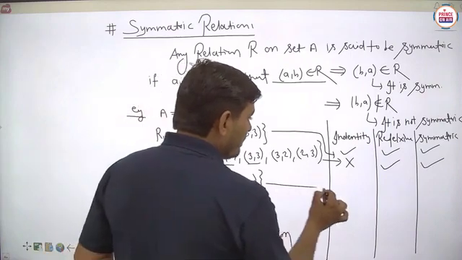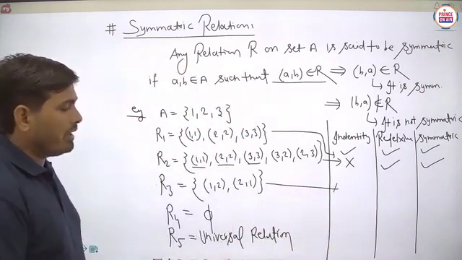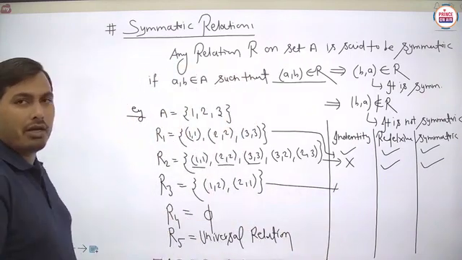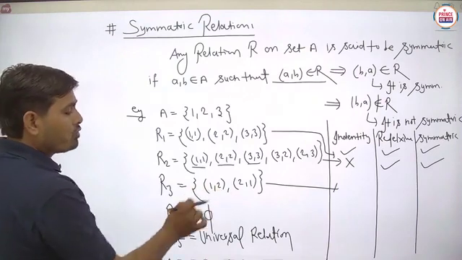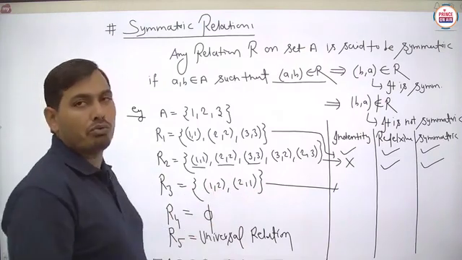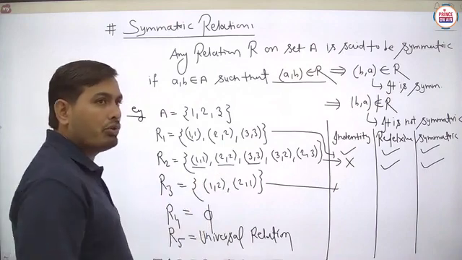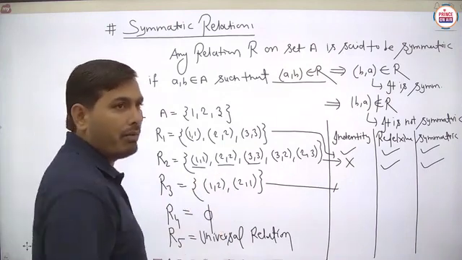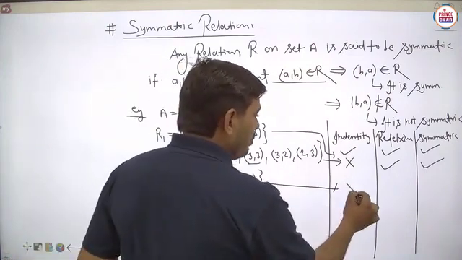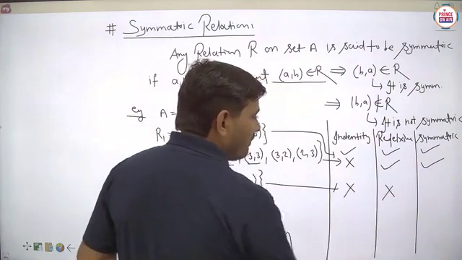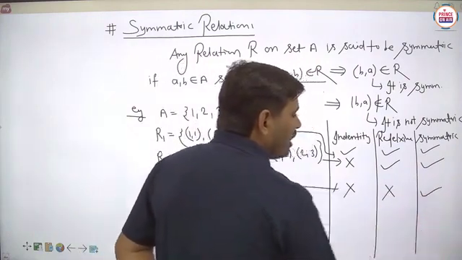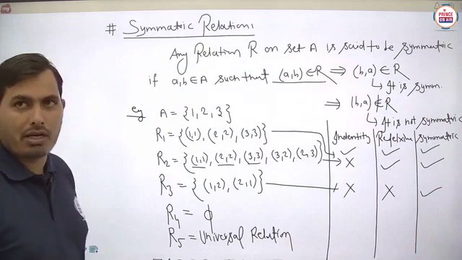Next we have to check for this part. So basically in this part (1, 2) is there, and if (1, 2) is available, then we have to check (2, 1). So basically (1, 2) is there, then (2, 1) is also available. So basically this is not identity, this is not reflexive, but it is said to be symmetric. Is it clear?